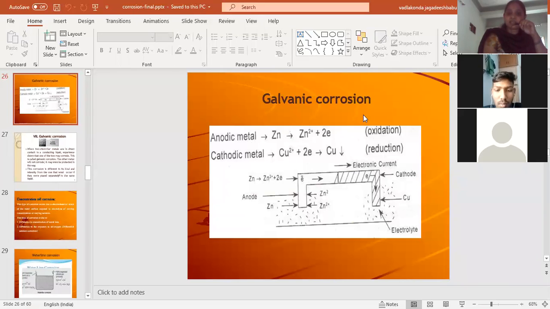So in galvanic corrosion, when two metals are combined and exposed to a corrosive environment, the metal with the higher oxidation potential will undergo corrosion, and the metal with the lower oxidation potential will always be protected from corrosion. In further types of corrosion also, this is the mechanism which is going to take place.